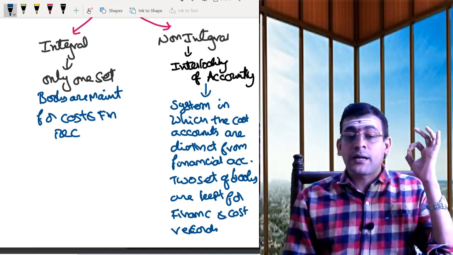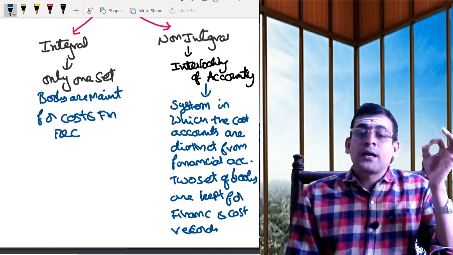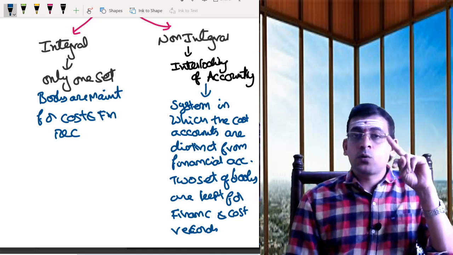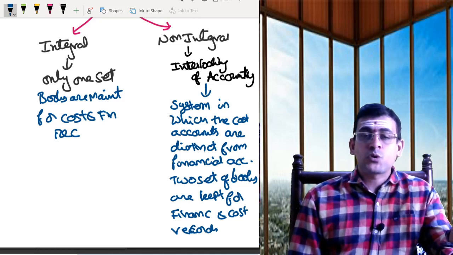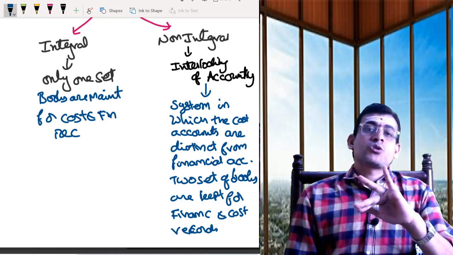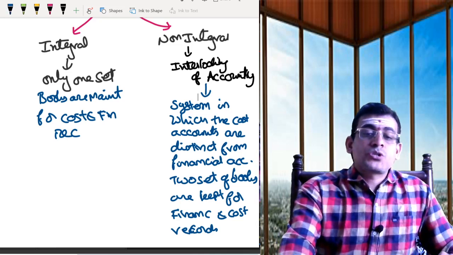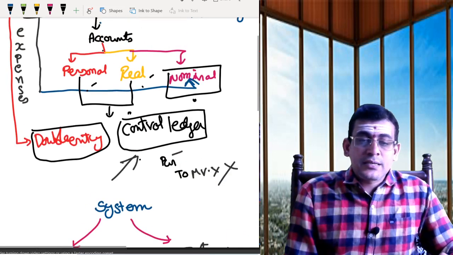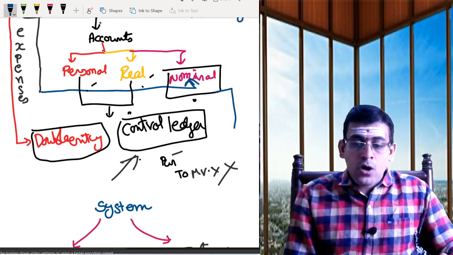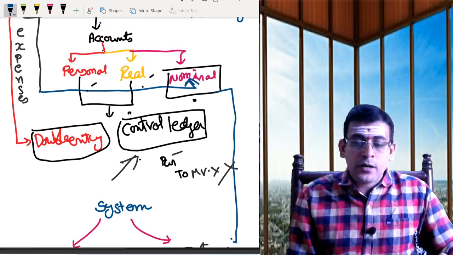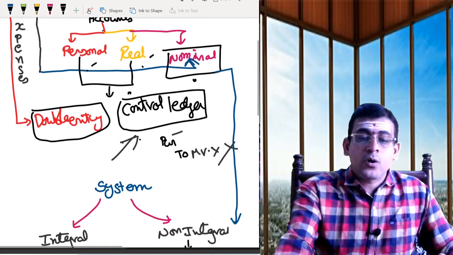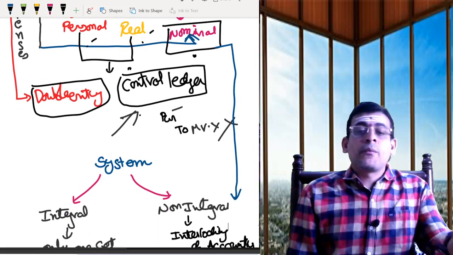So under non-integral accounts, what is happening basically? You are maintaining two different sets of books. One set of books for your cost records, another set of books for your financial records. And under this method, the most important thing is that you are recording only the nominal expenses.